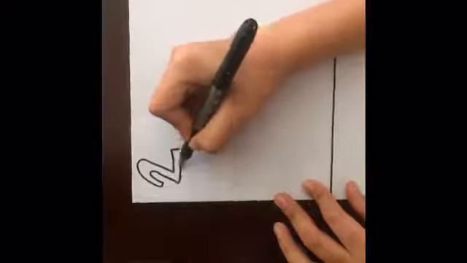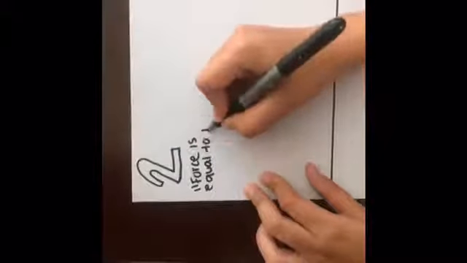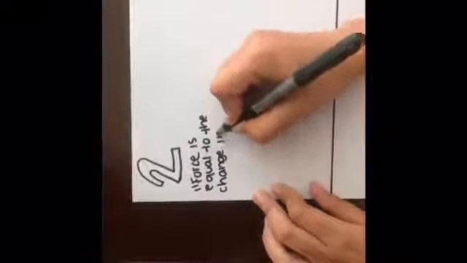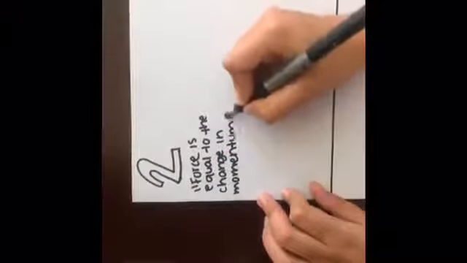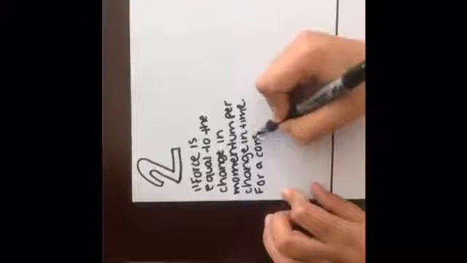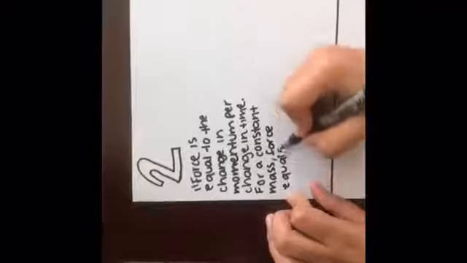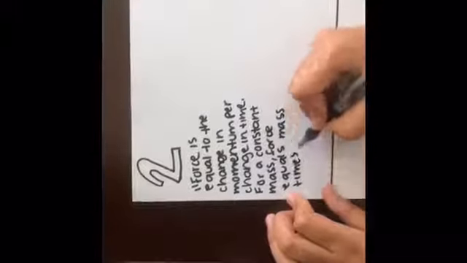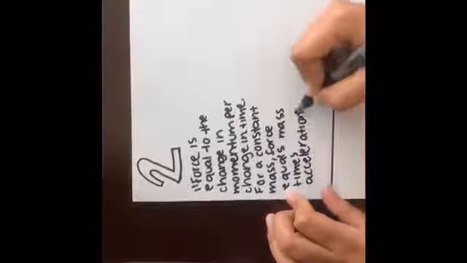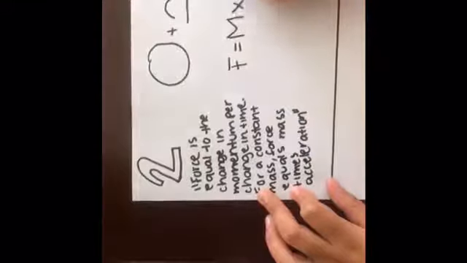The second law of motion states that force is equal to the change in momentum per change in time. For a constant mass, force equals mass times acceleration. This means that the greater the mass of the object that is trying to be moved, the more force will be needed as well. This can be broken down by the formula force equals mass times acceleration.